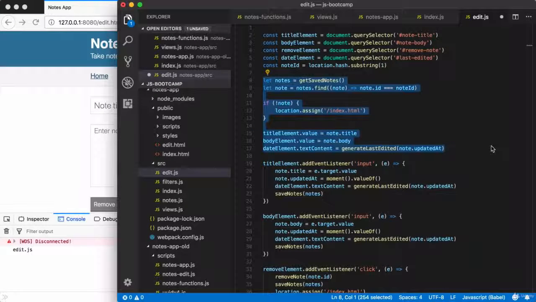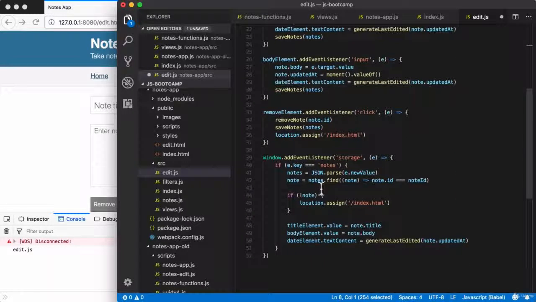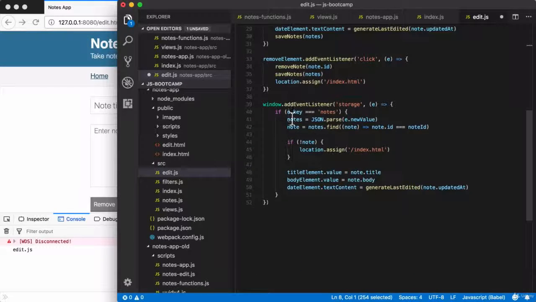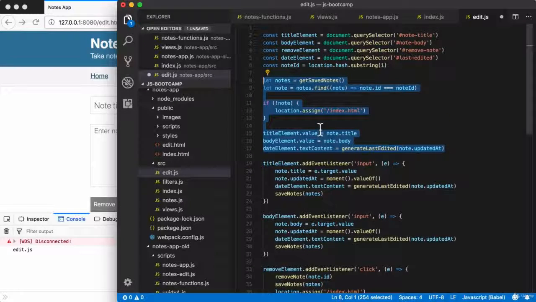in the user interface. If you remember when we first set up this file, we basically had the exact same code down below too. When local storage changed, we needed to reinitialize the page. So we initialized the page up above, and then we also initialized the page down below. When we're trying to do the same thing twice, it is a use case for a function. So let's go ahead and actually convert it over to one.